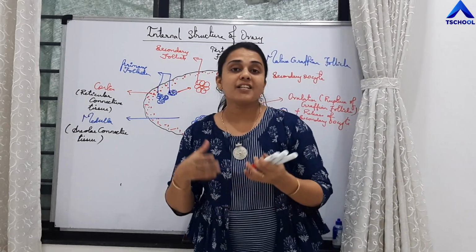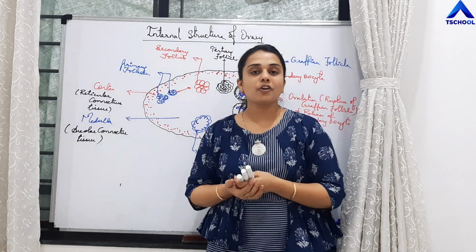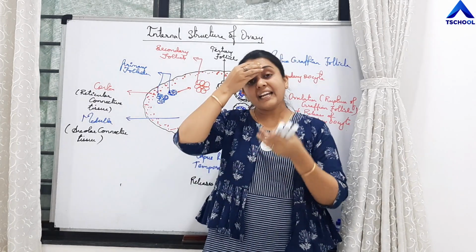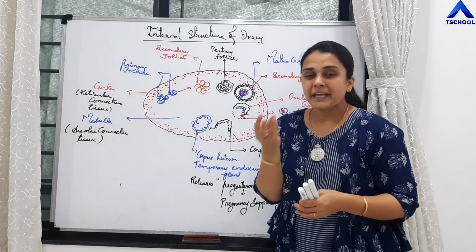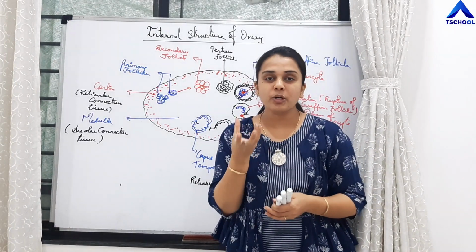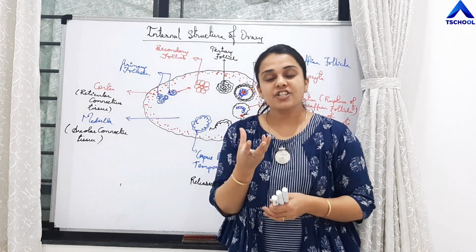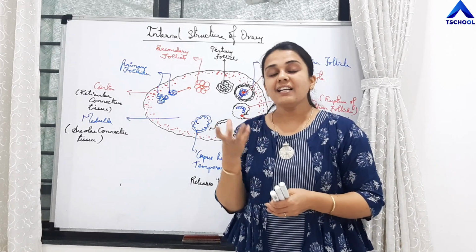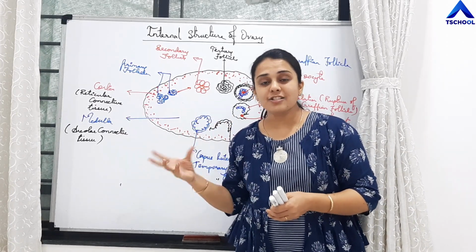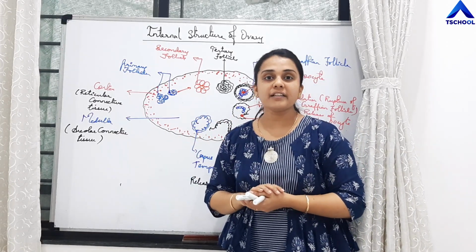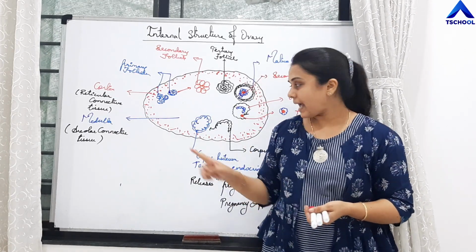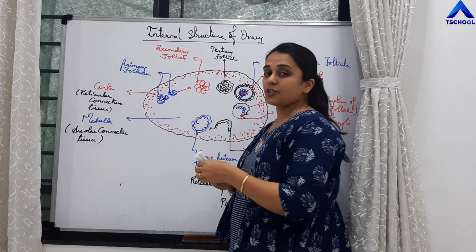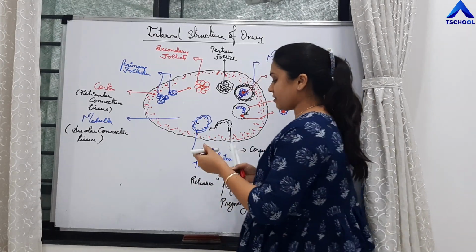So if there is fertilization, if there is fusion of male and female gamete, and if pregnancy is supported, this corpus luteum, a yellowish structure because it possesses lutein which gives it a yellowish color, will persist throughout the entire period of pregnancy. But if fertilization does not happen, then this corpus luteum will again degenerate, right?